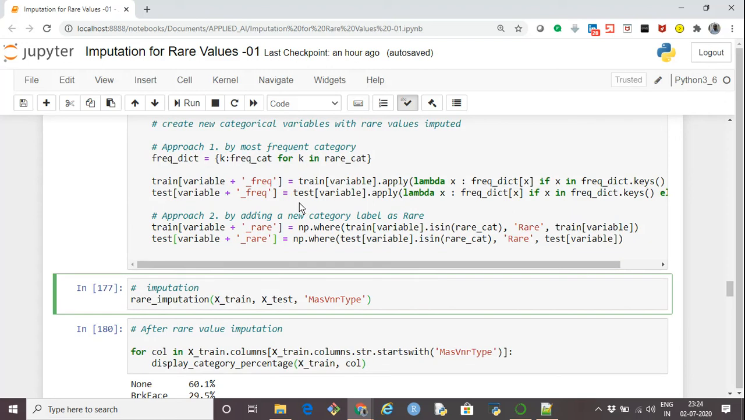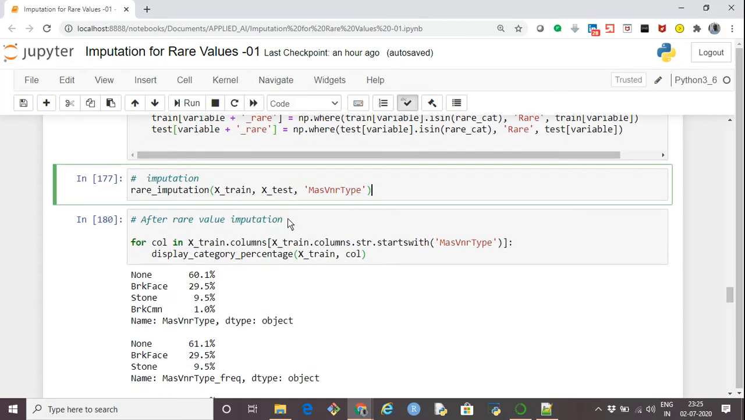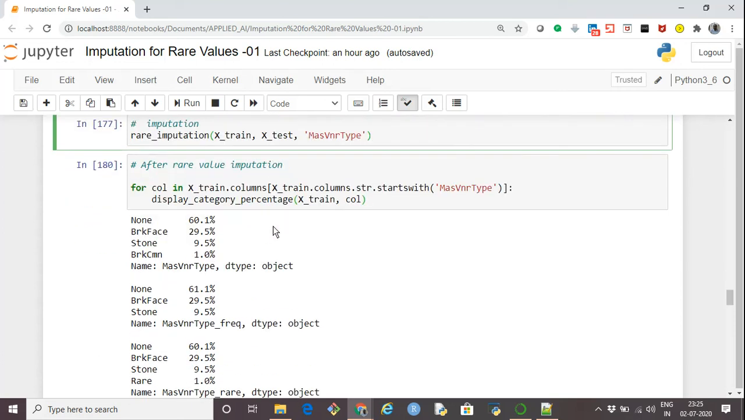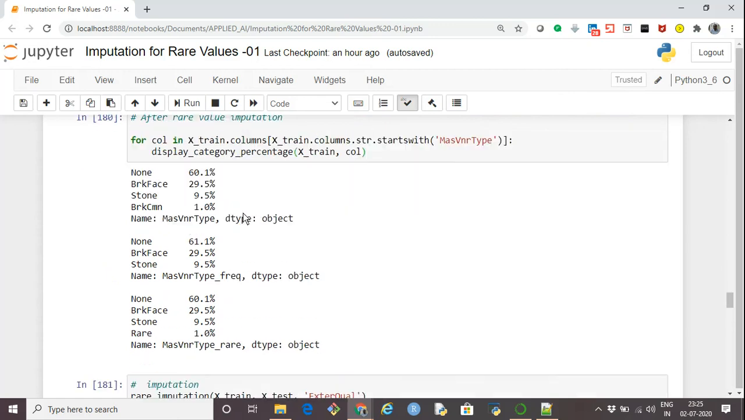One is with underscore FREQ, that is frequent, indicating that the rare categorical value is replaced by the most frequent value, and the other column it creates is with underscore rare, indicating that the rare category values are replaced by the word rare, in a way creating a new category, rare. We can use some other name also, like other, but I'm using rare just because that's the topic.